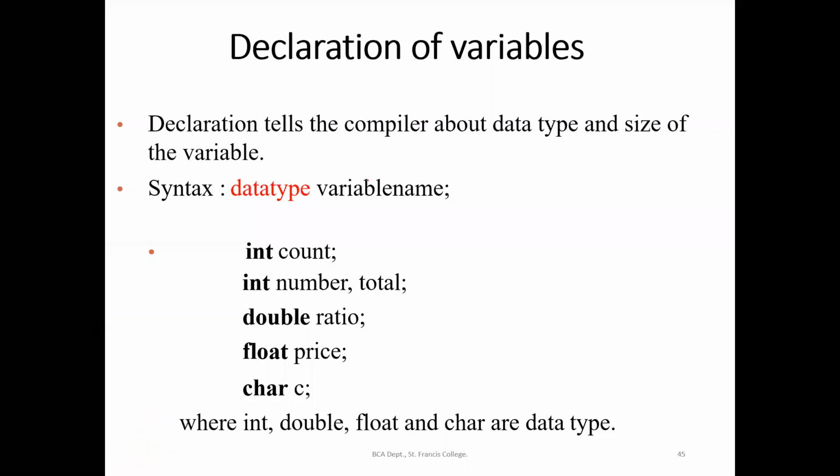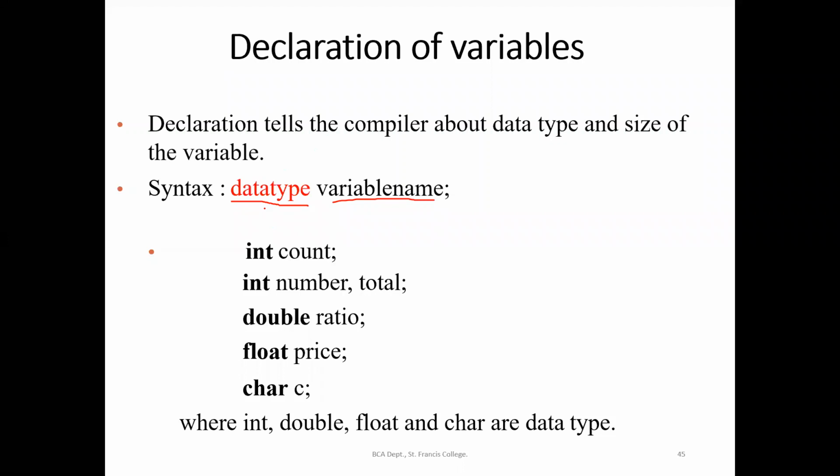So now we know what is a variable name or an identifier name. What are the rules for naming the variable or identifier we have seen. So if you mention the data type in which we are planning to use that variable in the program, that becomes a declaration of the variable.